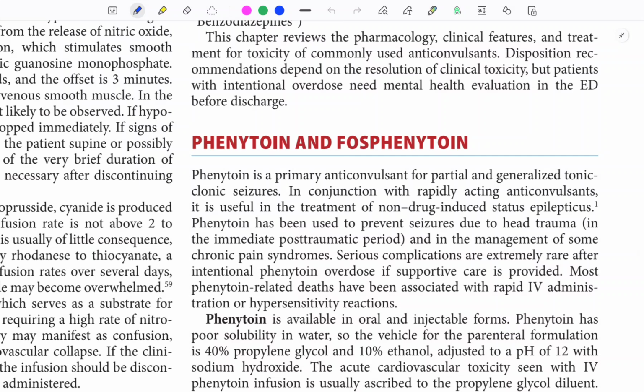Coming to phenytoin and fosphenytoin. Phenytoin is a primary anticonvulsant for partial and GTCS. In conjunction with other anticonvulsants, it is useful for non-drug-induced status epilepticus. It has been used to prevent seizure due to head trauma.